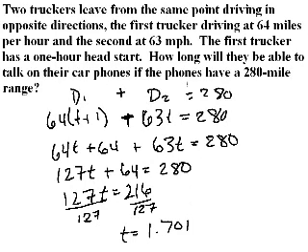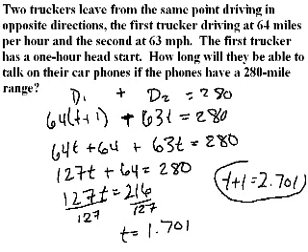Now this isn't exactly what I'm looking for, because the question is how long they will be able to talk on their car phones. And if you remember, trucker 1 had that 1 hour head start, so they're still able to talk to each other during that 1 hour head start. So the number I'm really looking for is T plus 1, which will be 2.701. So they'll be able to talk for 2.701 hours.